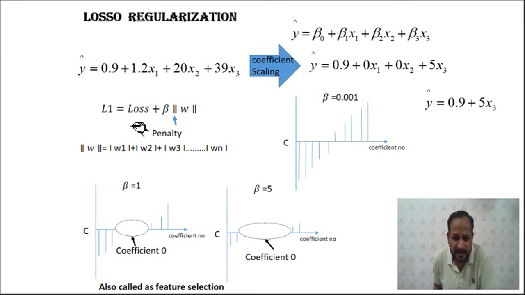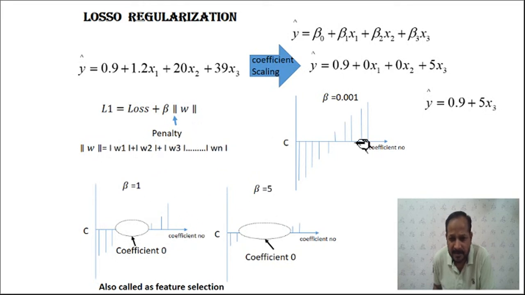So this is the equation for the loss, the same equation with beta. The only thing is, in the previous case it was the square term. Now only the absolute values of the weight vector are taken, and this becomes your penalty term. So the weight term is equal to mod of W1 plus mod of W2 plus mod of W3 up to mod of Wn. In the previous case it was the square term.